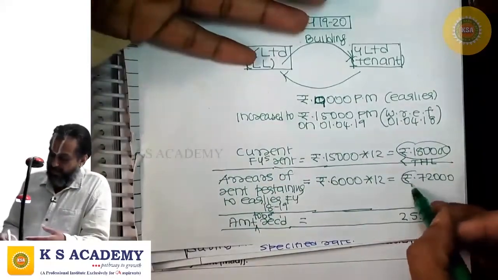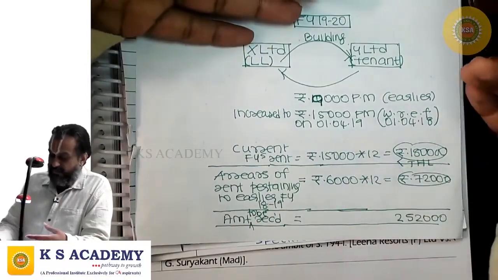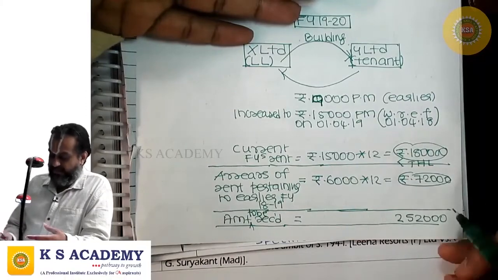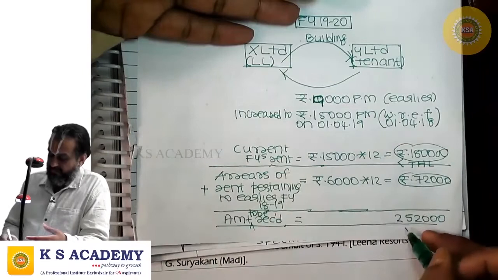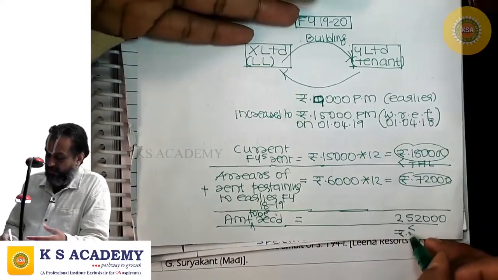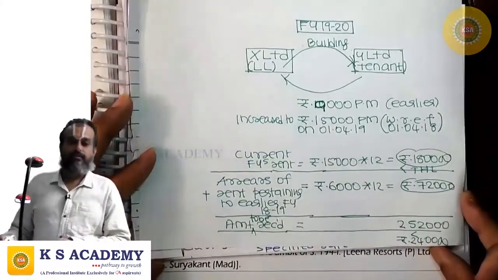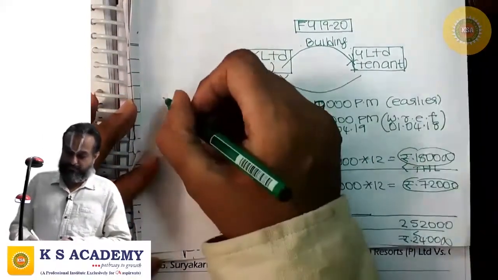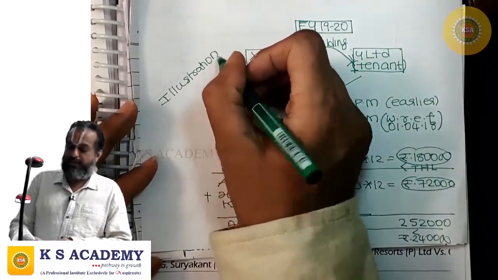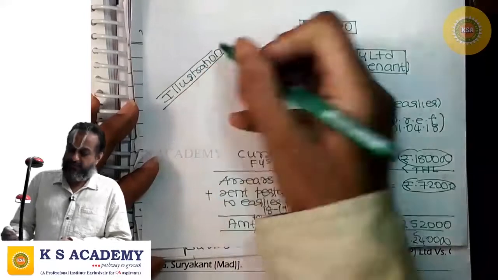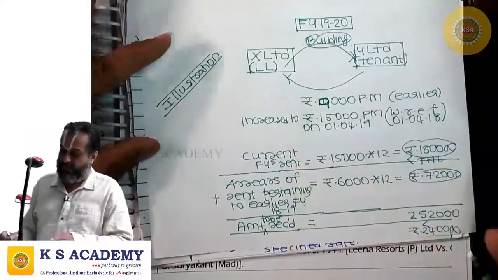But if you also add the arrears of rent of the earlier year but crystallized in the current year, 72,000, this is more than the threshold limit of 2,40,000. What should we do? Should we deduct tax at source under 194I or not? Whether the tenant Y Limited has TDS obligation under 194I?